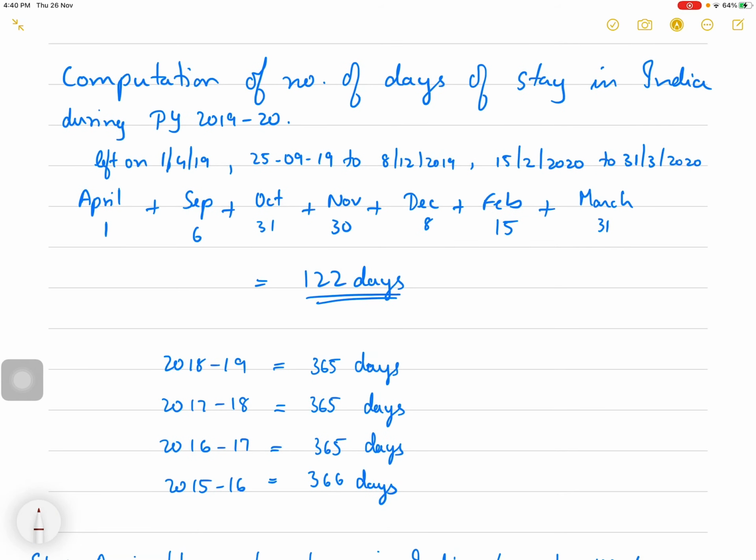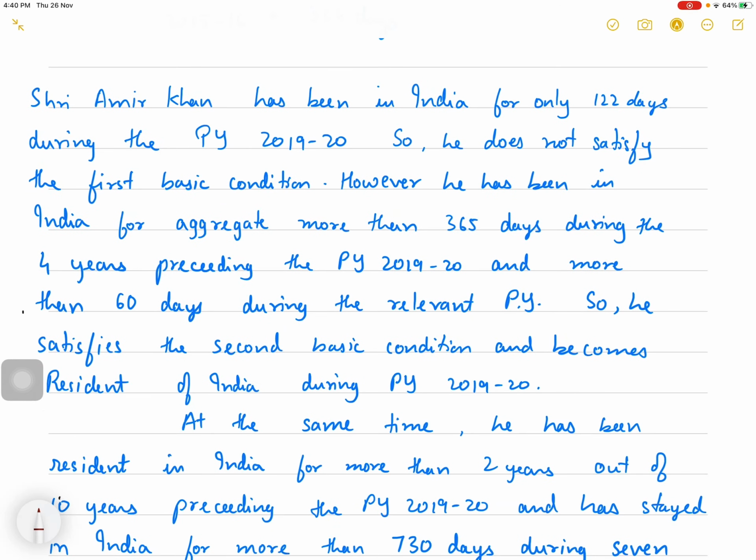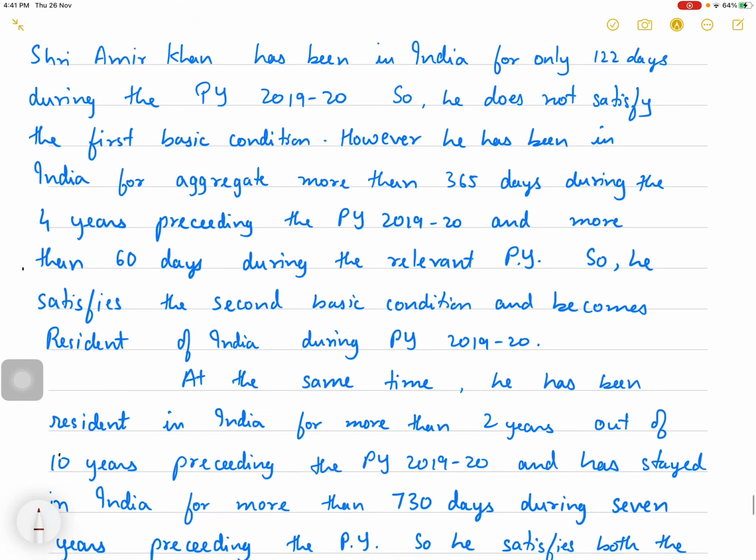Computation of number of days of stay in India during the previous year 2019-20. It comes to 122 days. Shri Aamir Khan has been in India for only 122 days during the previous year 2019-20. So he does not satisfy the first basic condition. However, he has been in India for aggregate more than 365 days during 4 years preceding the previous year 2019-20 and more than 60 days during the relevant previous year. So he satisfies the second basic condition and becomes resident of India during the previous year 2019-20.